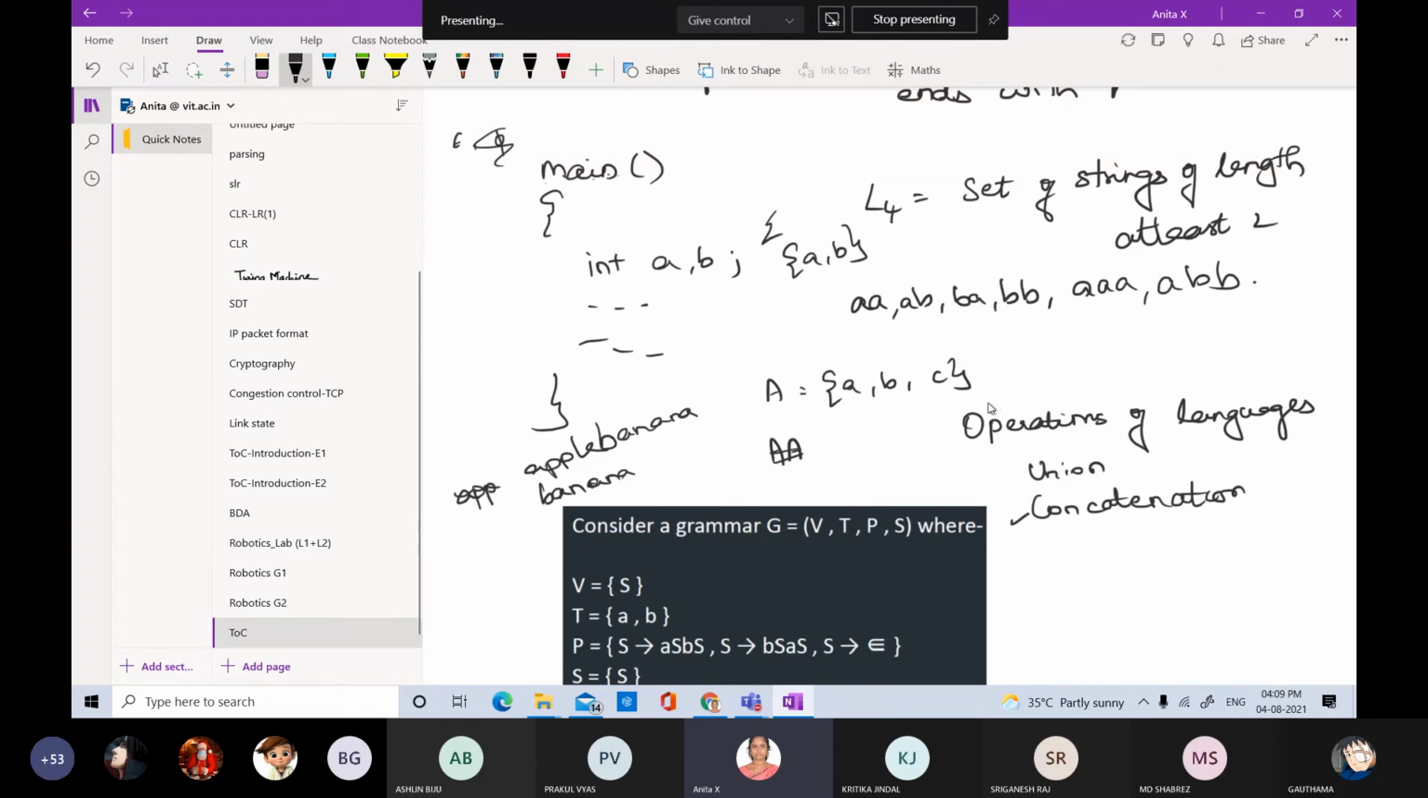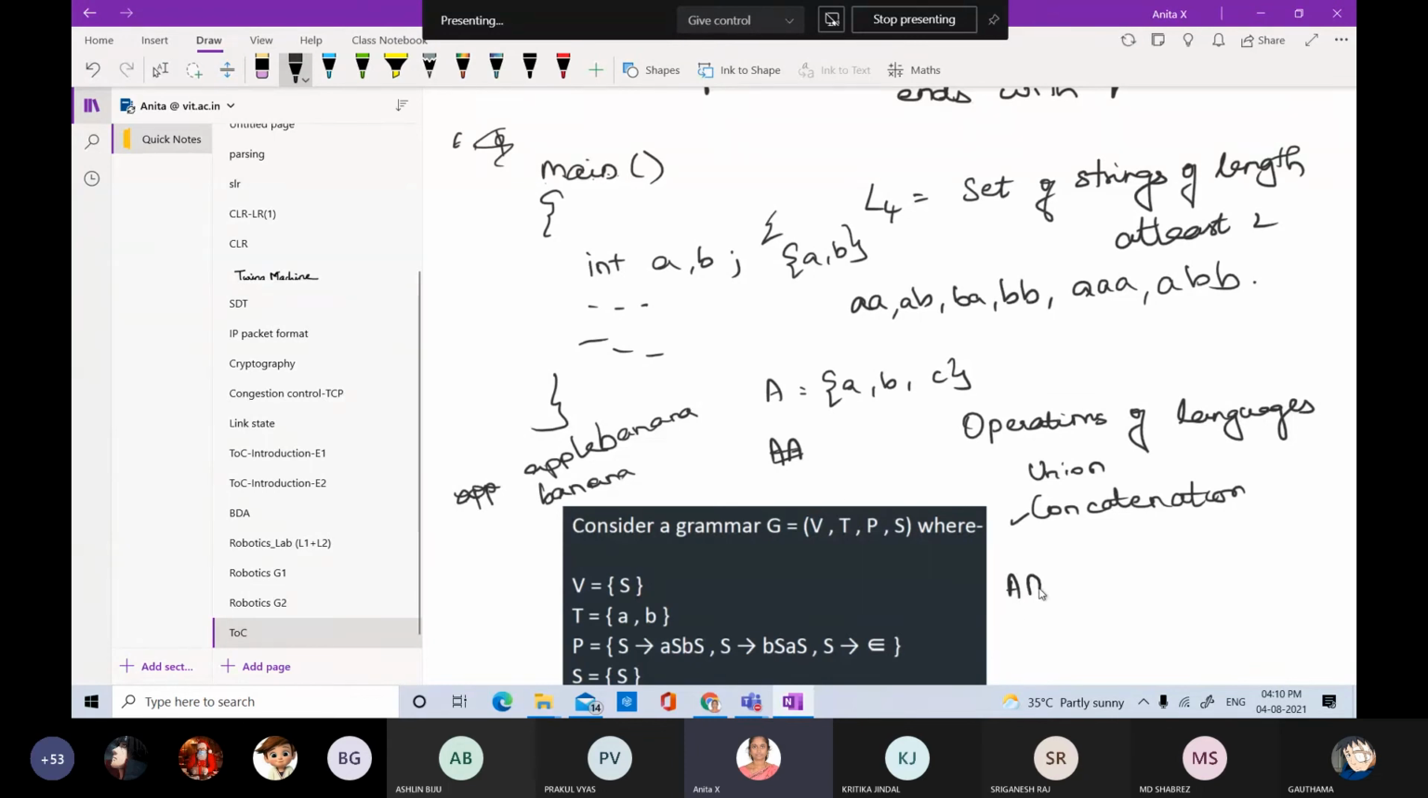Here the strings in language A are going to be A, B, C. This is one language. Please make a note over here: in language A, all strings are of length 1. Please listen, I'm not talking of alphabets. Here A is a language. A is of length 1, B is of length 1, C is of length 1. With the help of concatenation, I'm going to try to expand the language.